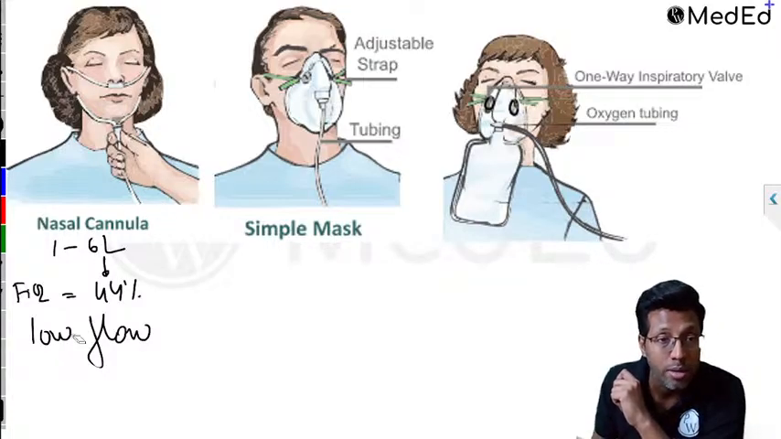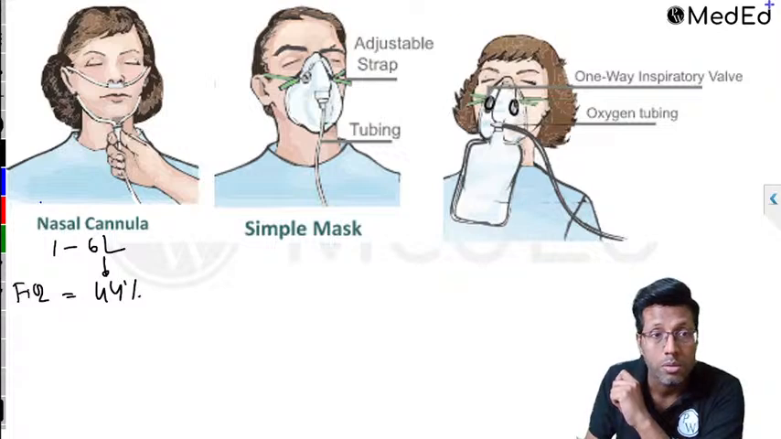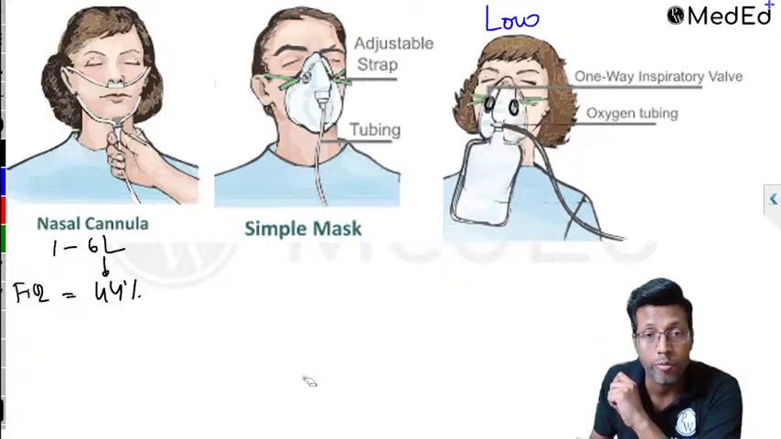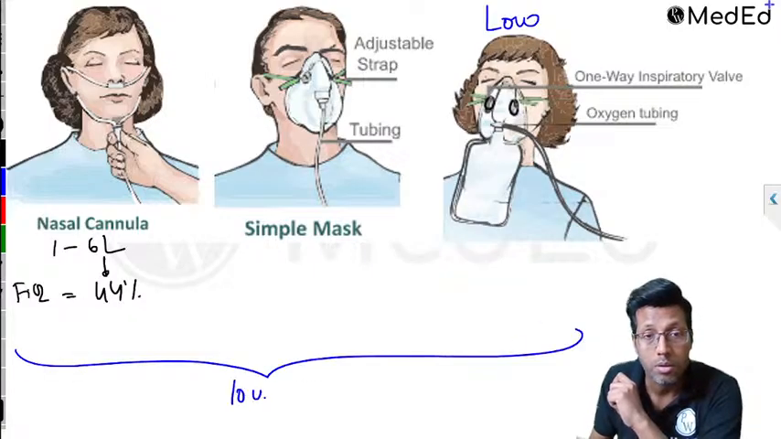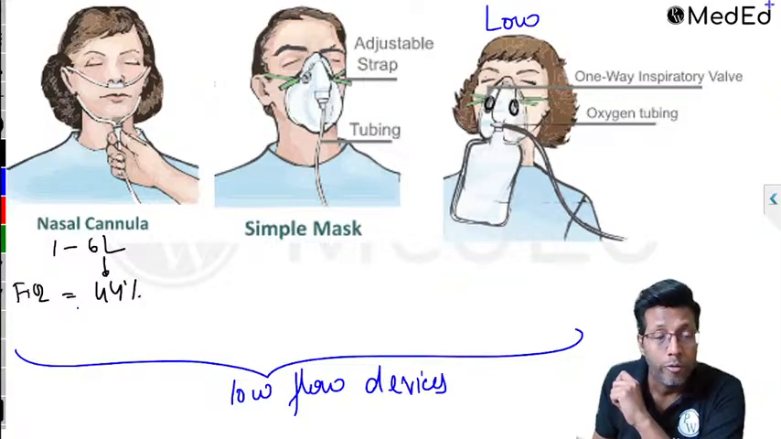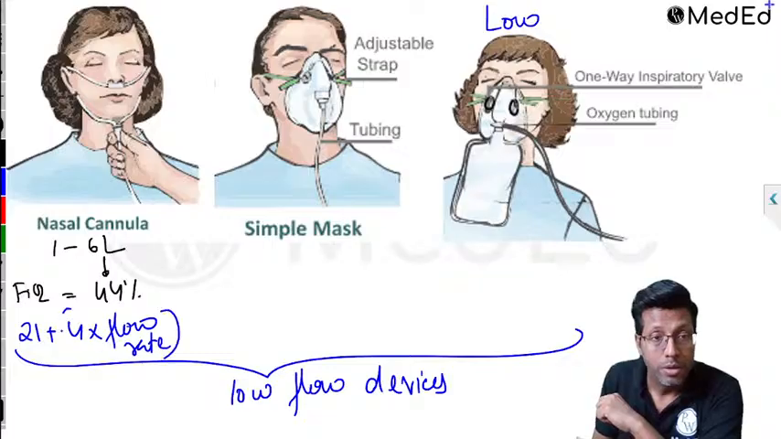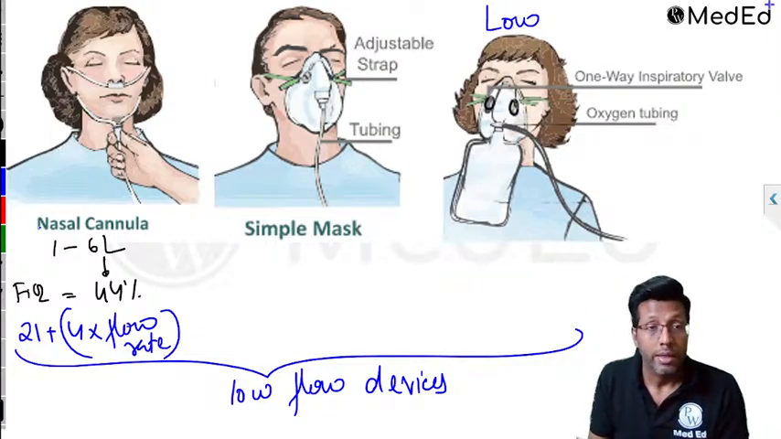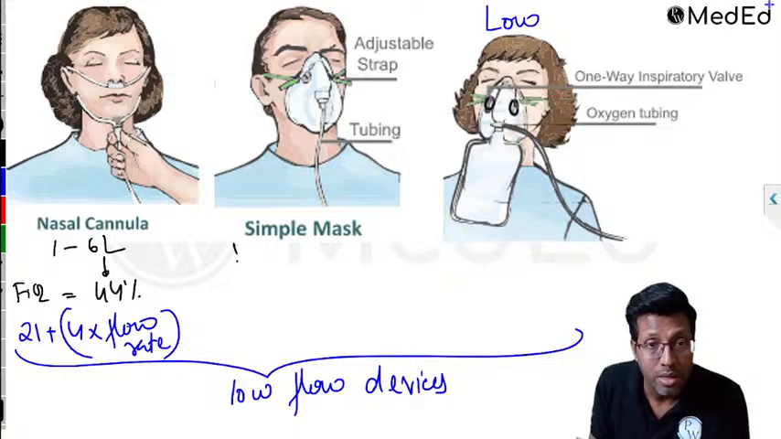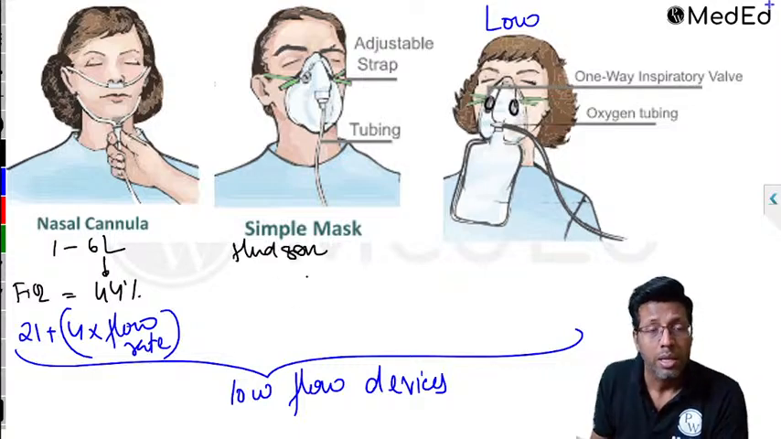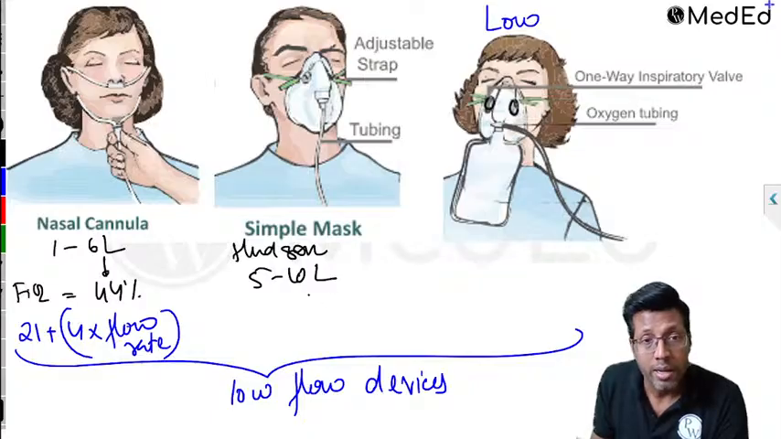Okay. There is a formula to calculate it for nasal cannula. These are all low flow devices we are talking about. All these devices are low flow. Formula for nasal cannula is 21 plus 4 multiplied by flow rate. Okay, that's only for nasal cannula, not for others. Then comes a simple face mask, which you can also call a Hudson mask. This works between 5 to 10 liters, and at 10 liters, it provides you oxygen of about 60%.